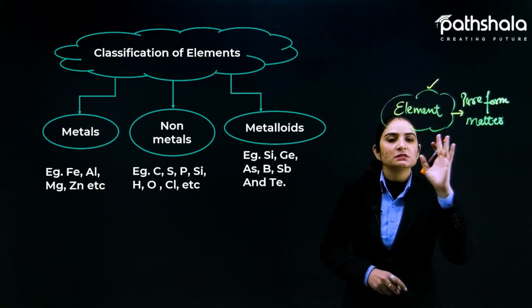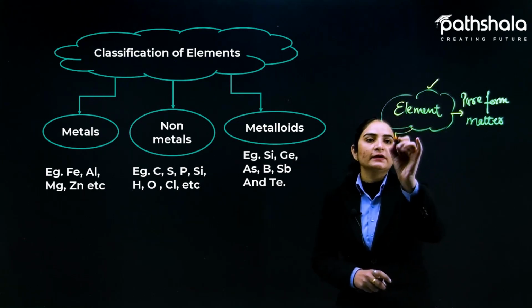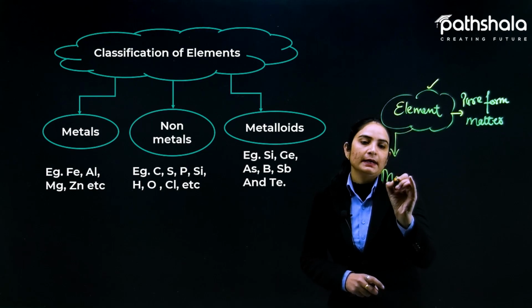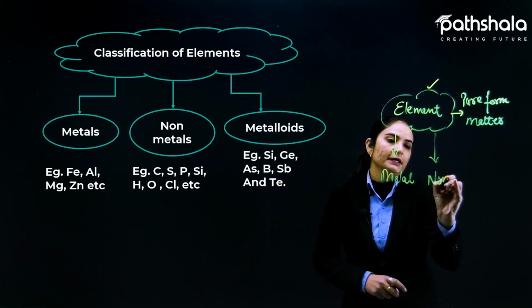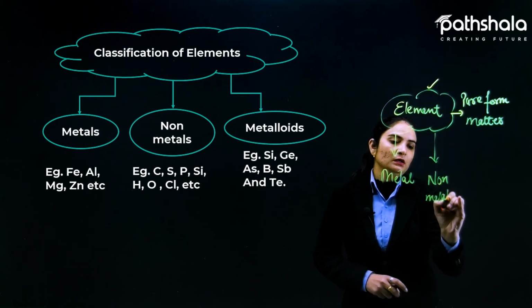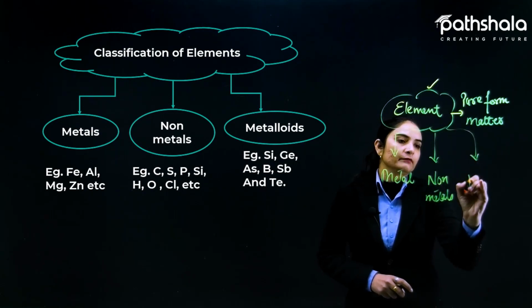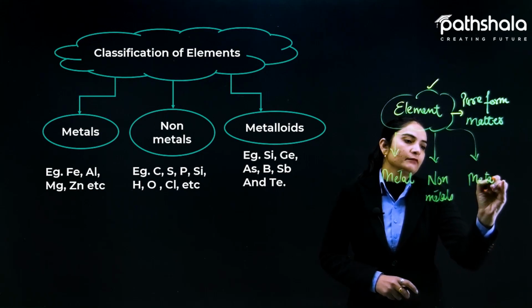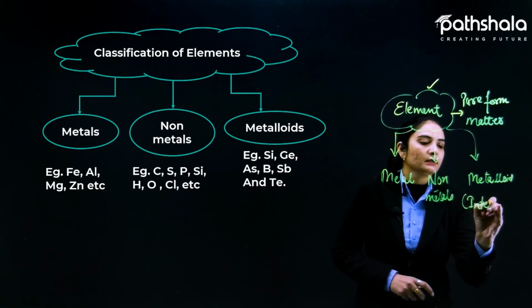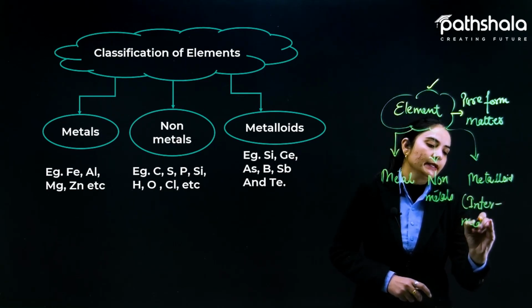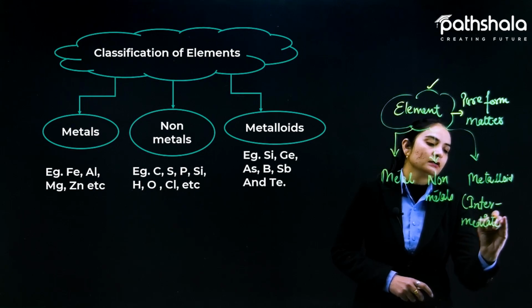So an element, which is the pure form of matter, is classified into three kinds: metals, non-metals and metalloids. Metals and non-metals have different properties, but metalloids are intermediate among metals and non-metals.